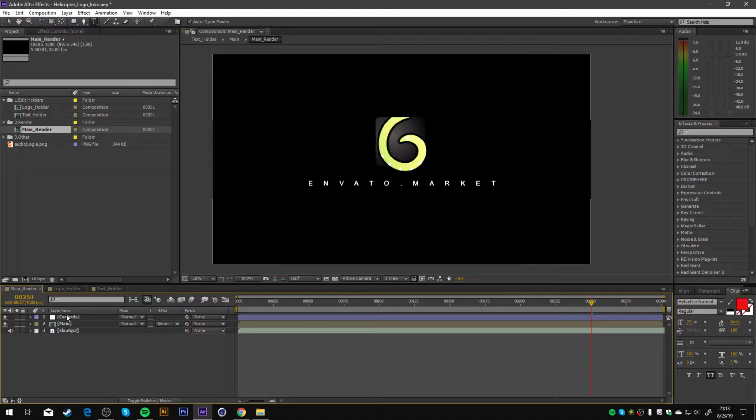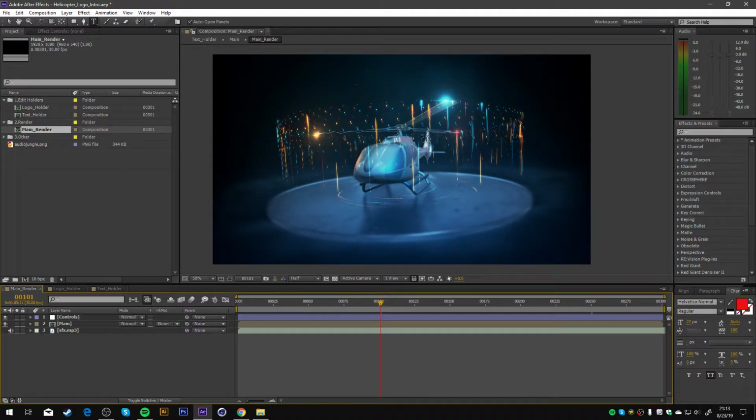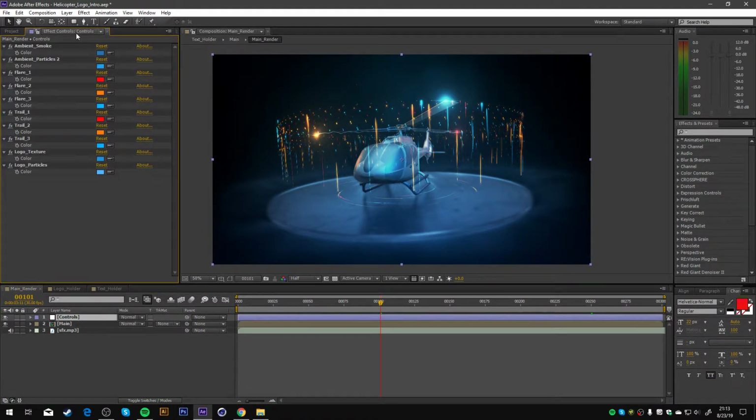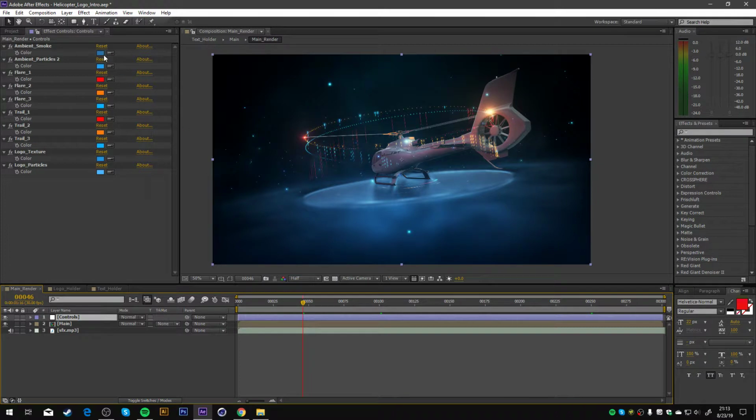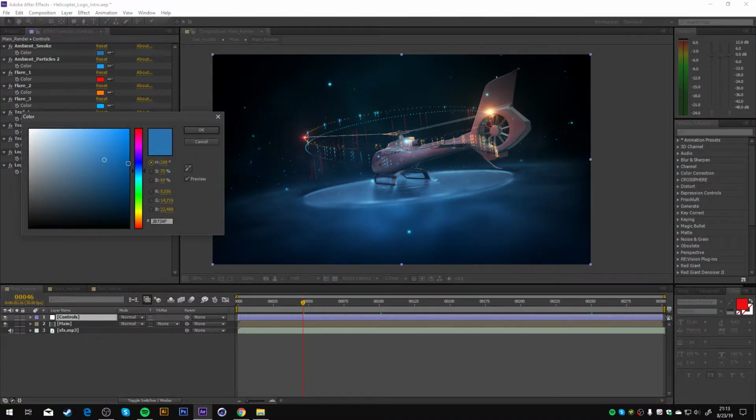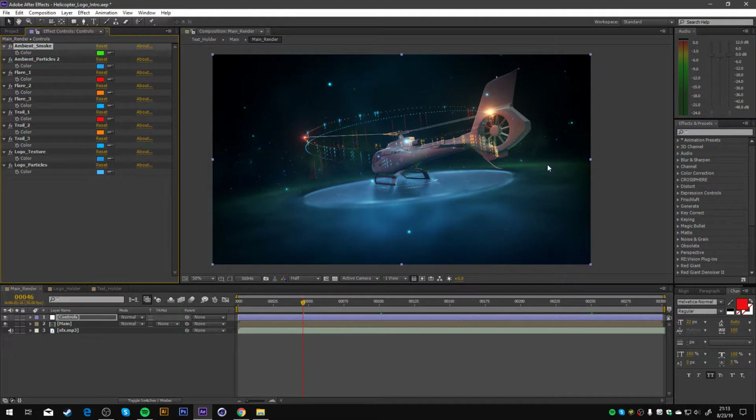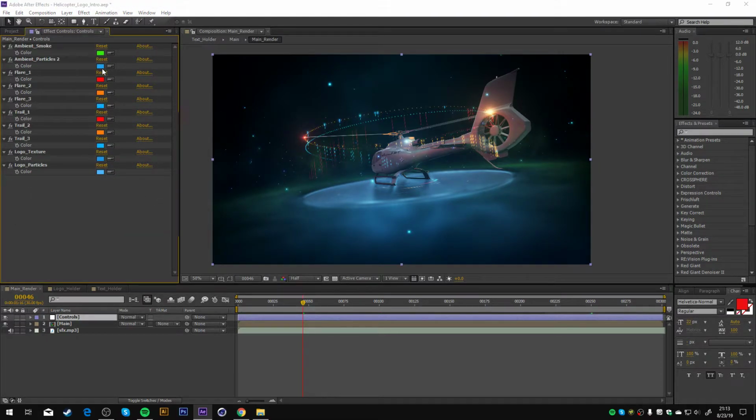Alright, so in order for the colors, go into the select the controls layer, go into the effect controls. If this doesn't pop up, just press F3. Alright, so here you have the colors, you have the ambient smoke, and you will see this one. Alright, ambient particle.